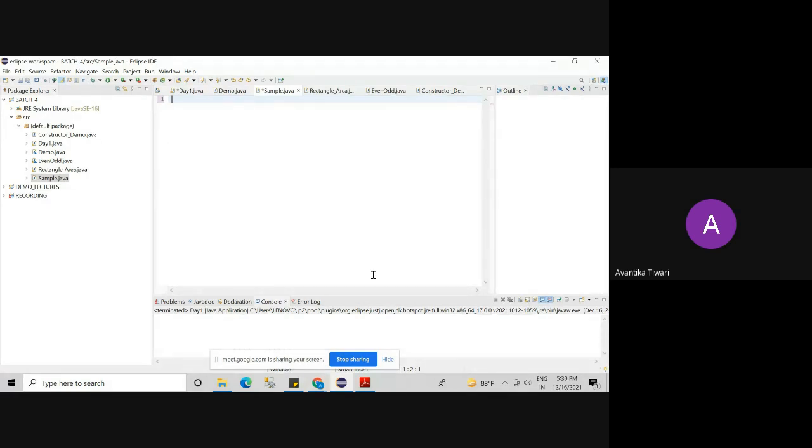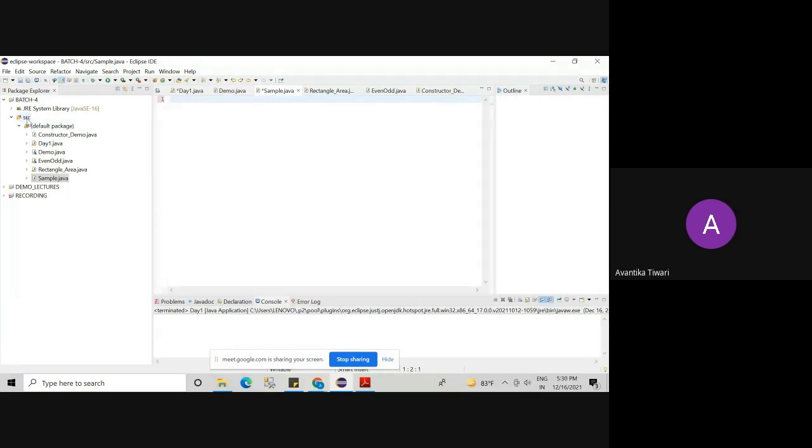Are you getting my point? How many times will the constructor execute? The constructor will execute as many times as the number of objects you have created. For every object, the constructor will execute separately. If you create 1,000 objects, the constructor is going to execute 1,000 times. If you create 2 objects, the constructor will execute 2 times. Let's understand.